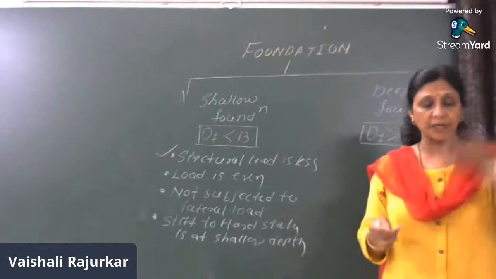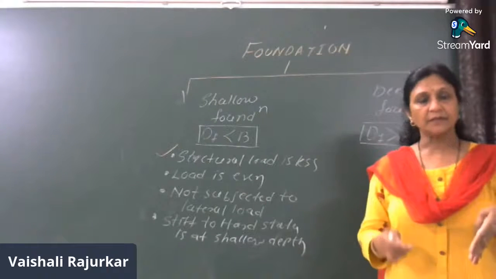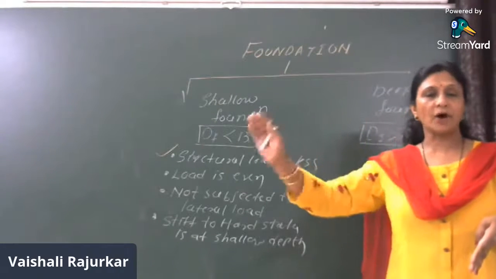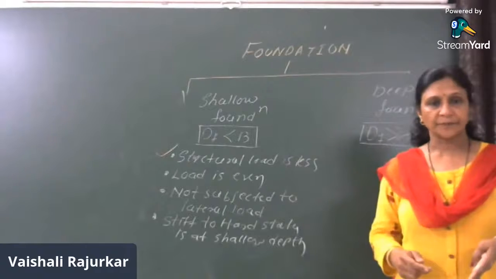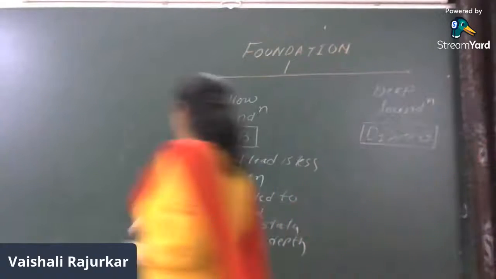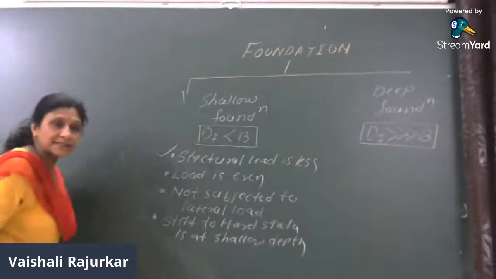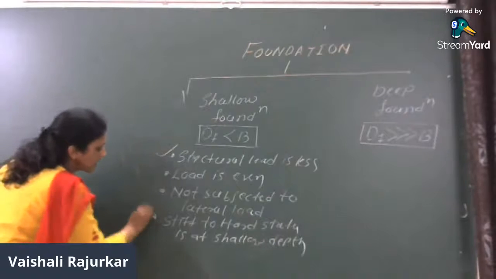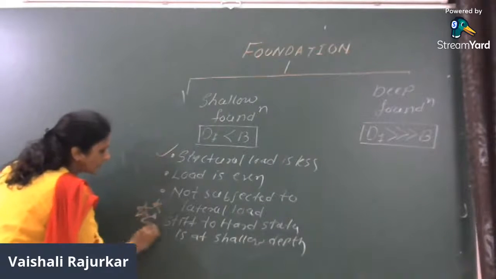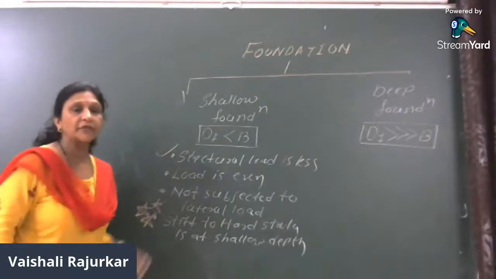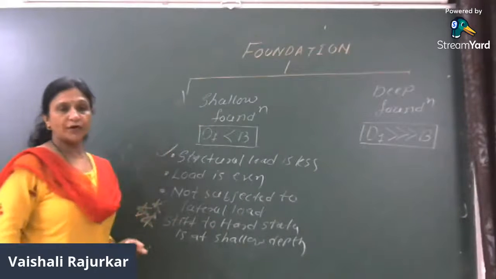It is directly proportional. So when the structural load is less and very good quality soil is available at a shallow depth, then we go for the shallow foundation.